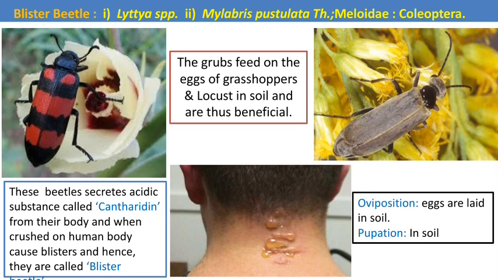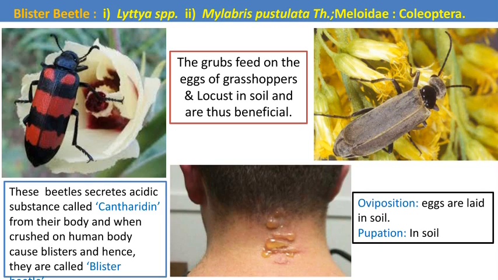Here in this picture you can see some swollen parts, blisters, that occur on the human skin. Why is this so? If the adult of the blister beetle is rubbed on the human skin, it produces an acidic yellow colored substance. The name is cantharidin, and this cantharidin is responsible for the formation of blisters on the human skin. Hence the name of the pest is blister beetle.